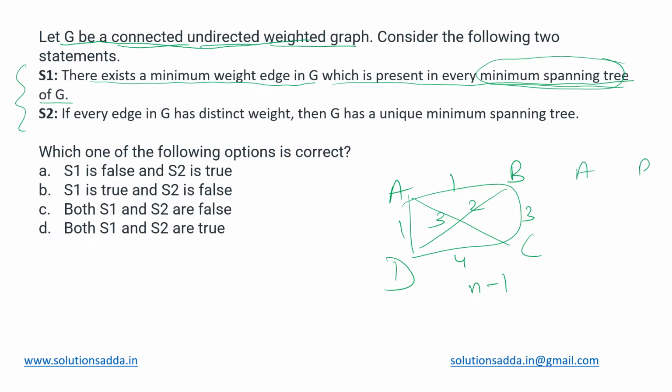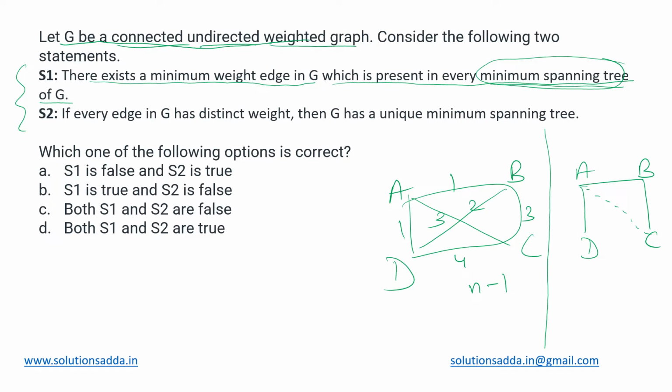These are the 4 nodes at their place. We can have 2 different algorithms for achieving this, either Kruskal's or Prim's. And using either of these algos, we will get the MST for this particular graph as this will be the edge from A to B, from A to D, and then now we cannot have the edge B to D because that would create a cycle. So we can go for either A to C or B to C. There are 2 choices. Either we can do this or we can have this edge. So those are the 2 MSTs possible for this particular graph.